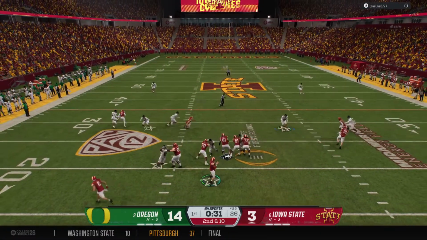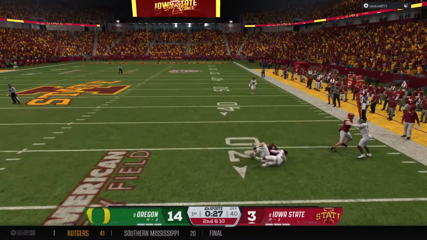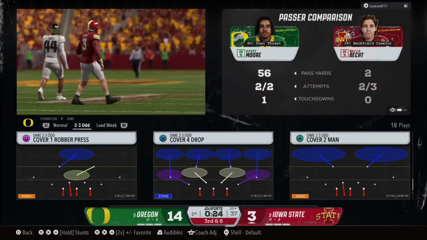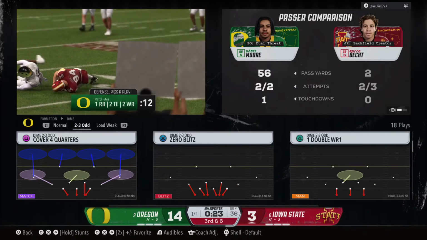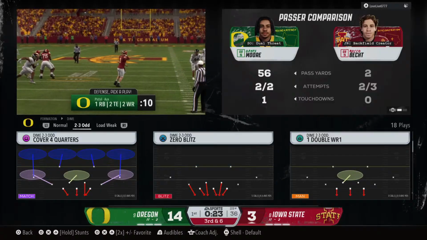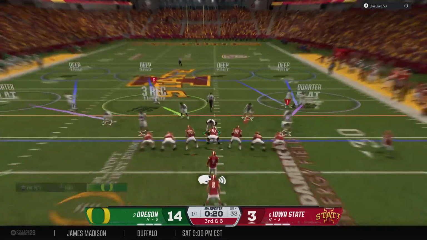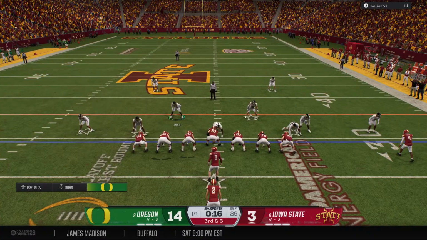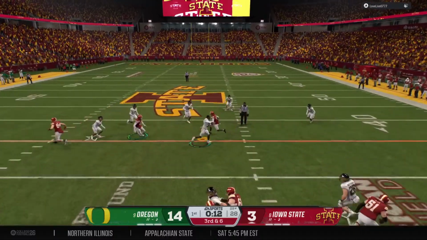Looking to pass here on second down. He'll throw it now. Quick throw complete to the tight end. He's brought down quickly. A short gain gets them a few yards closer to the marker. Just a good job of spreading the wealth, making sure everybody's getting their touches. When you do that, the defense can't lock in on one guy or two guys. Make them have to be aware of everybody, and allows you to continue to spread the ball around.